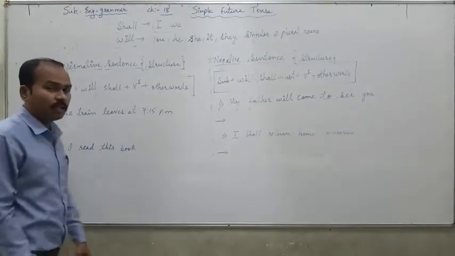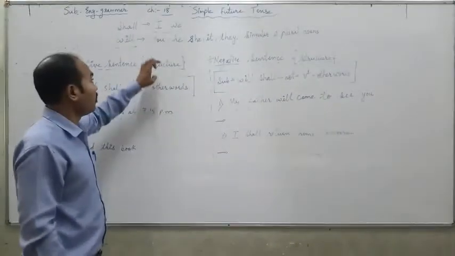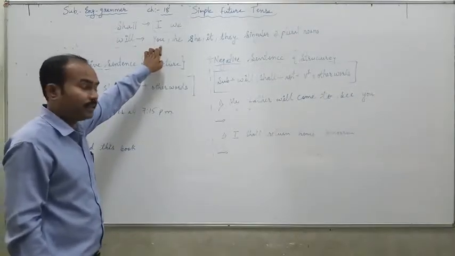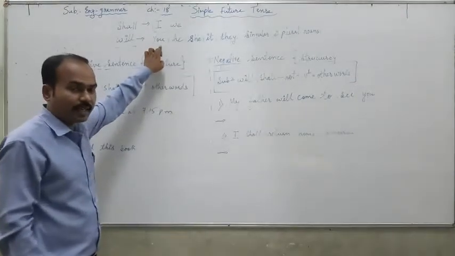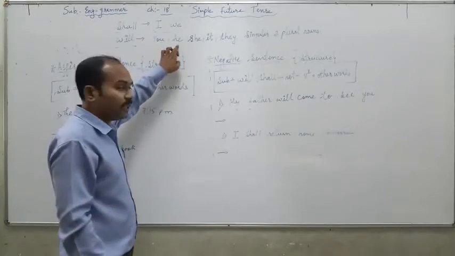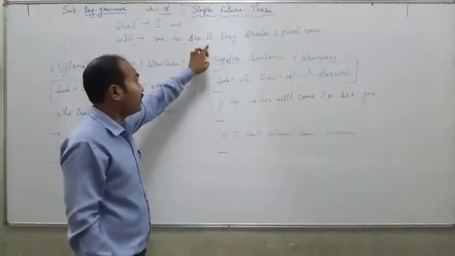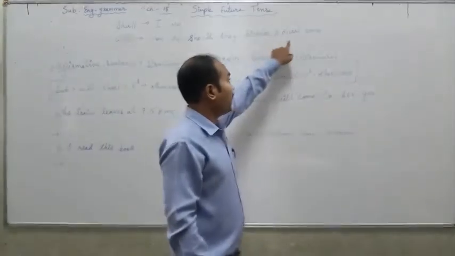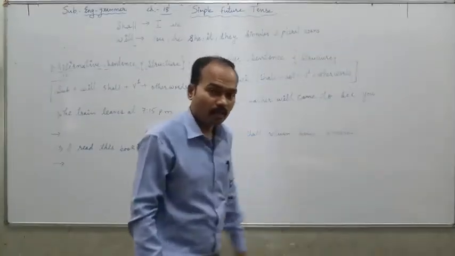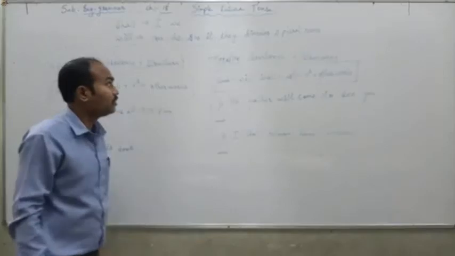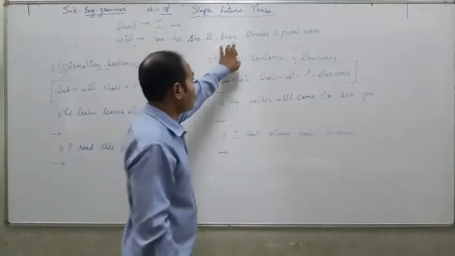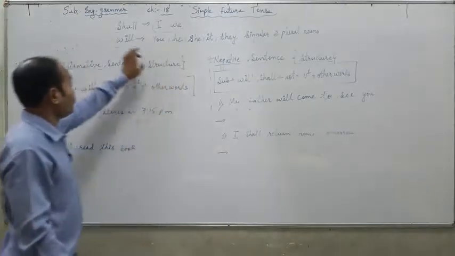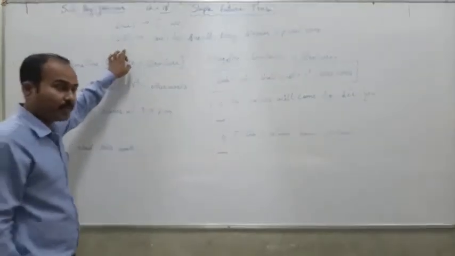The word will we use with second person and third person pronouns. That is you is the second person pronoun. Then he, she, it, they, singular and plural nouns. Okay, they are the third person. These are the third person pronouns and these are singular and plural nouns. With them only we use will.